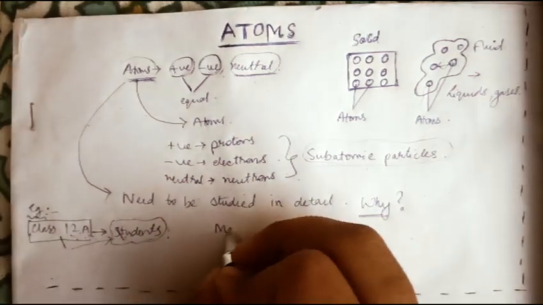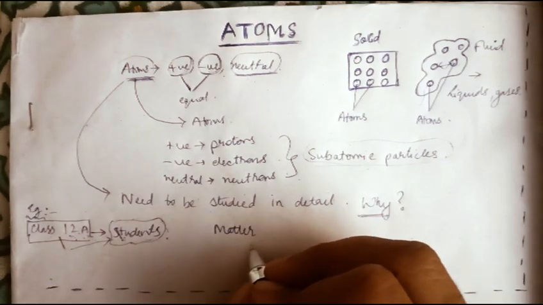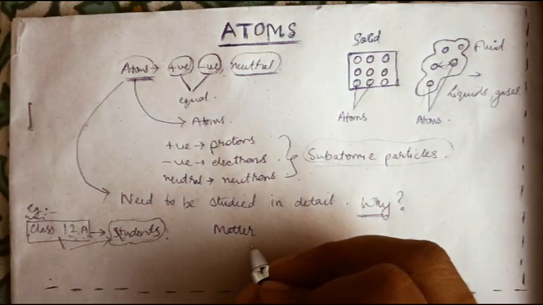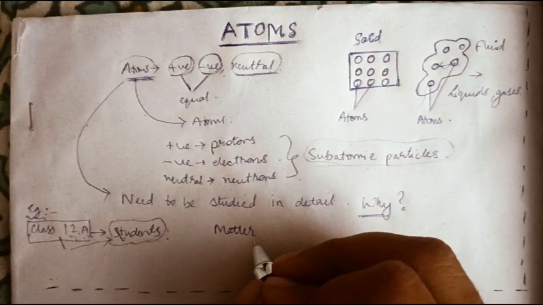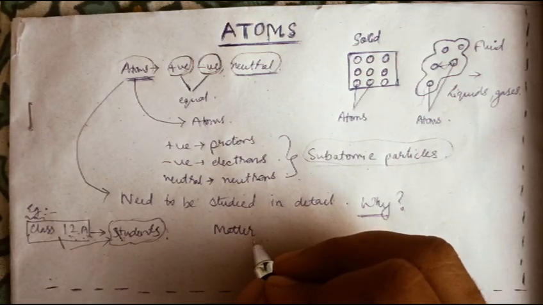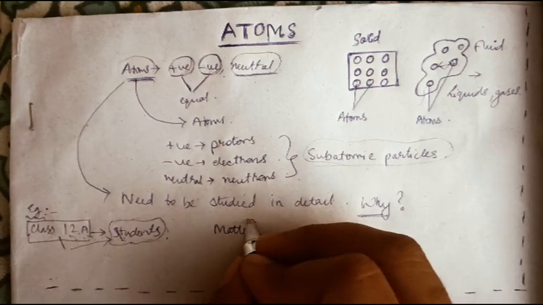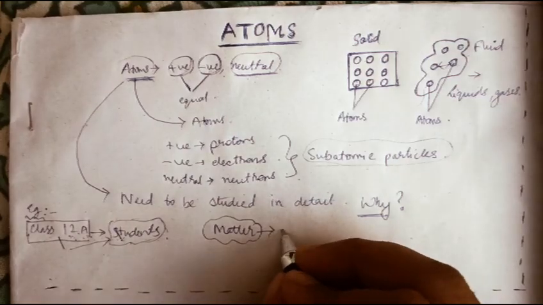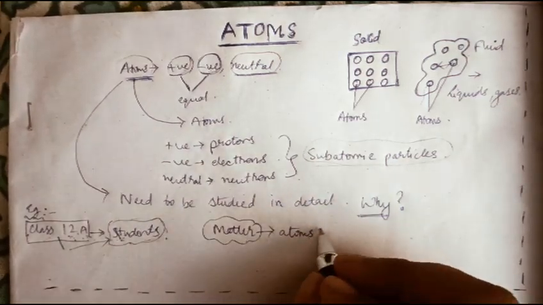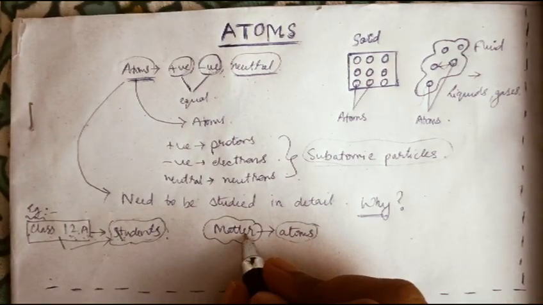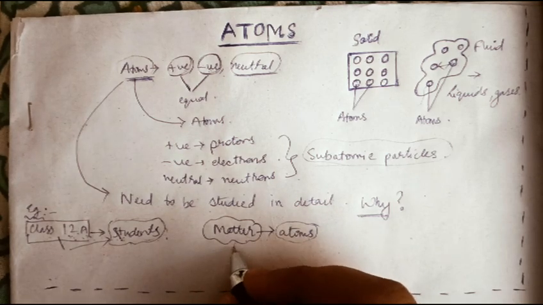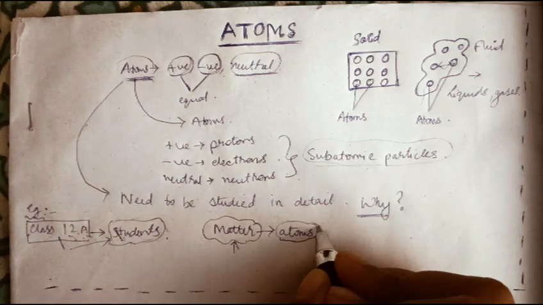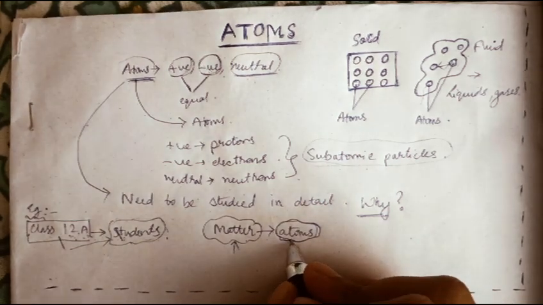Similarly, matter is anything that has mass and occupies a volume, right? Like your books, your pen, your phones, your bed, pillow, everything. Even trees, animals, you yourself, everything can be considered as matter. So since atoms are the constituents of matter, that is, atoms make up the matter, in order to understand the properties of different types of matter, like solid, liquid, whatever it is, we need to know or understand the properties of atoms.